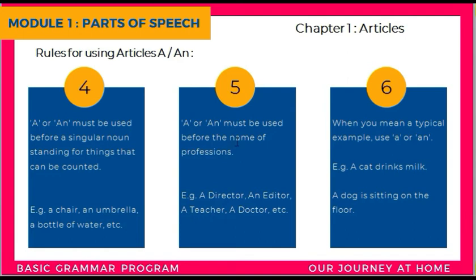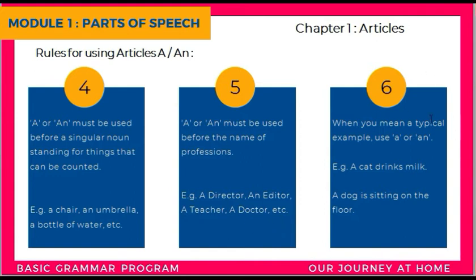What is the fifth rule? A or an must be used before the name of professions. For example, a director, an editor, a teacher, a doctor. Very simple and straightforward.